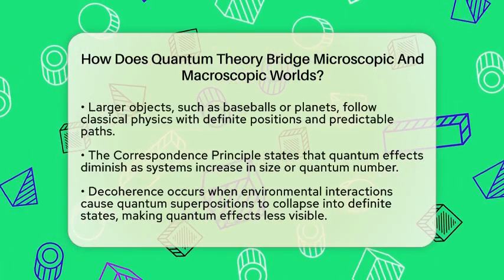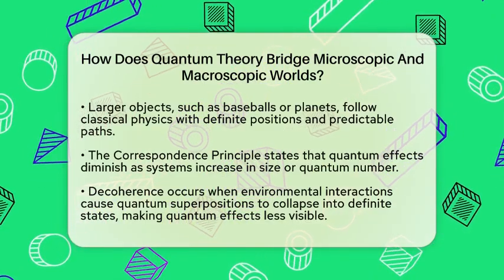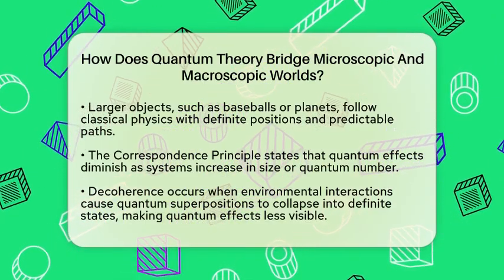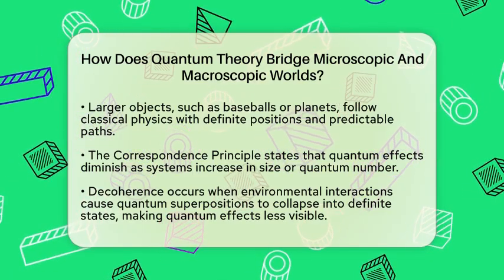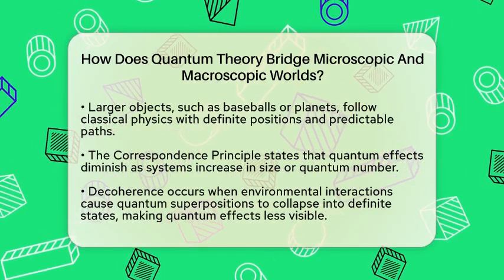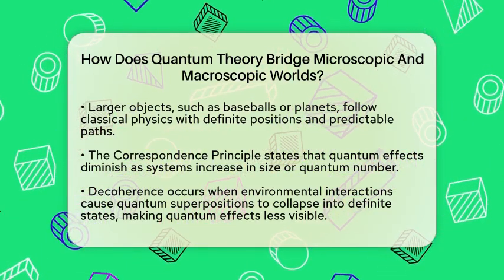But when we look at larger objects, like a baseball or a planet, they don't seem to do these strange things. Instead, they follow the rules of classical physics, with definite positions and predictable paths. So, how does the world transition from quantum weirdness to classical stability?